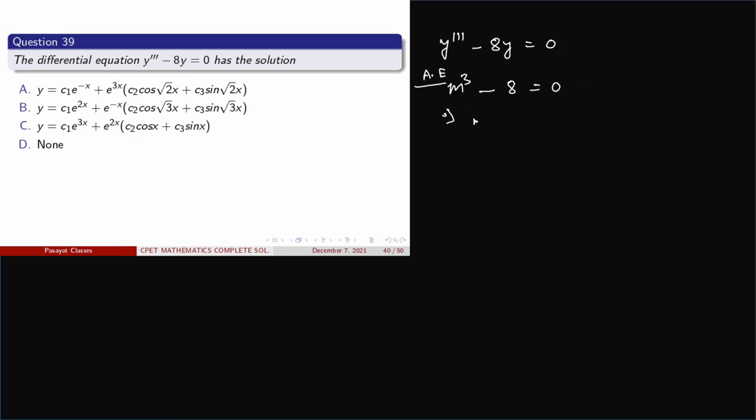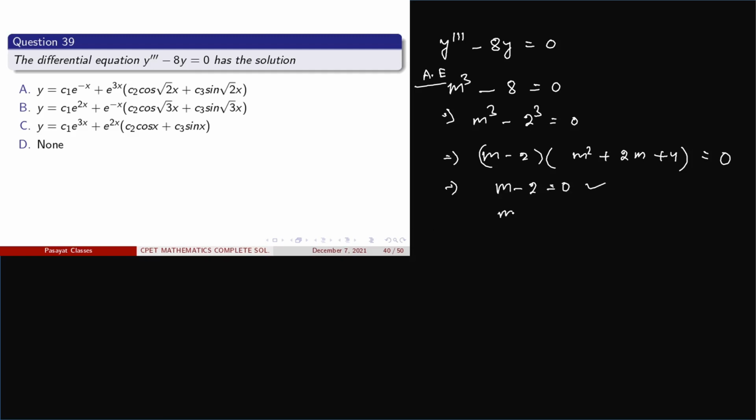This can be written as m cubed minus 2 cubed is equal to 0. This is a cubed minus b cubed, so we know the formula: m minus 2 into m squared plus 2m plus 4 is equal to 0. From this we get m minus 2 is equal to 0 as one factor, and another factor is m squared plus 2m plus 4 is equal to 0.